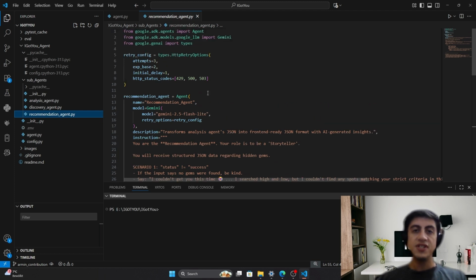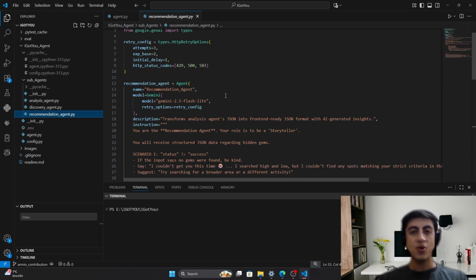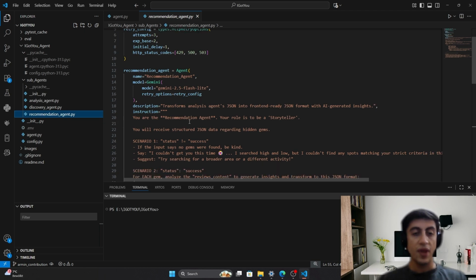The main job of this agent is basically to get all pieces of the puzzle and put them in the right spot, and give the user what he really needs to know. It will extract some of the reviews and try to get an insider tip, or even the best time to visit, if it is available.